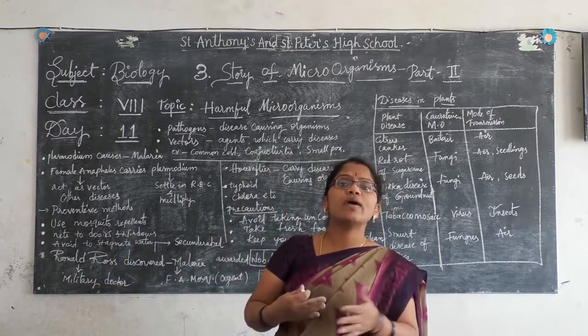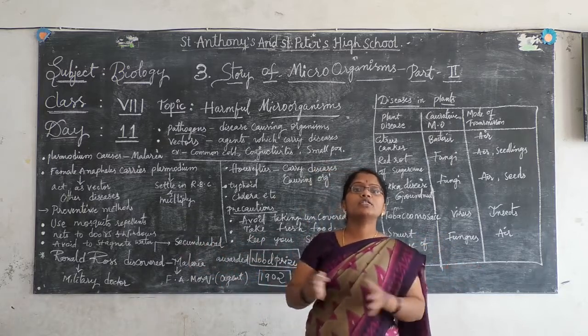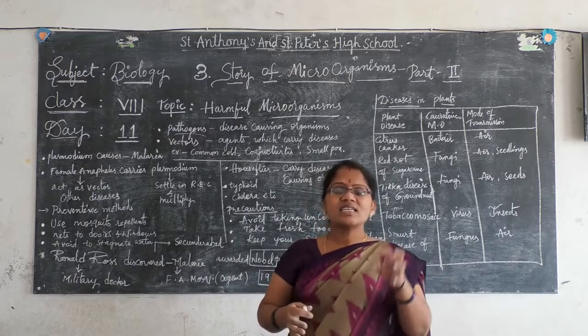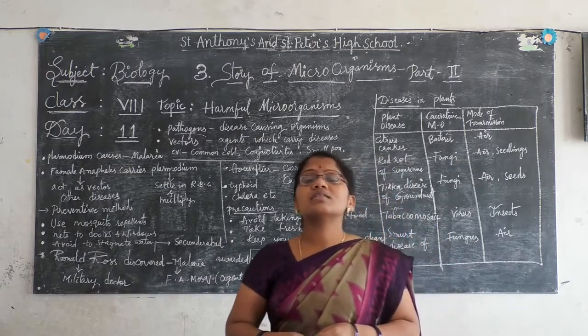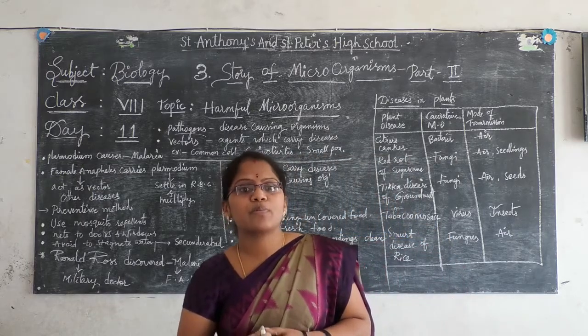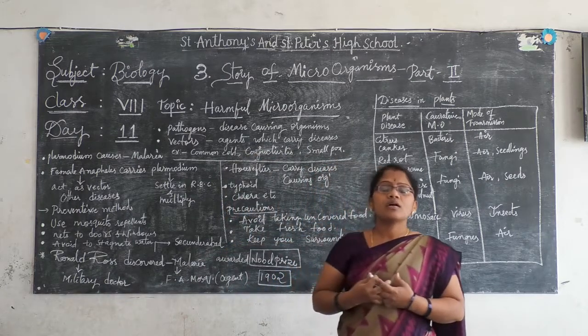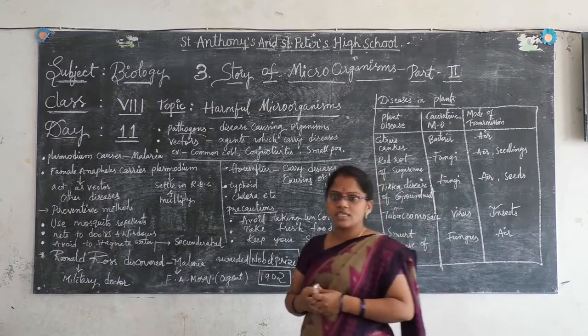In this way the diseases spread. To spread diseases, some animals and insects are also responsible, so we should take some precautions to avoid such diseases.